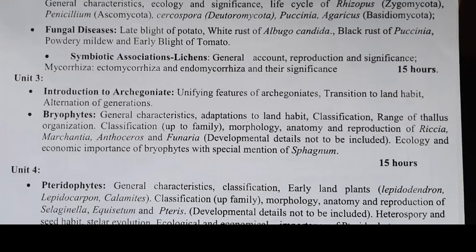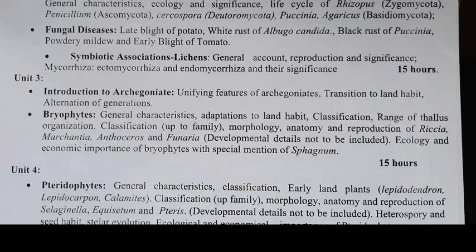Then bryophytes. General characteristic features of bryophytes: adaptation to the land habit, classification, thallus organization, classification up to families, morphology, anatomy, reproduction of type studies like Riccia, Marchantia, Anthoceros, Funaria. There are totally 4 type studies in the bryophytes.